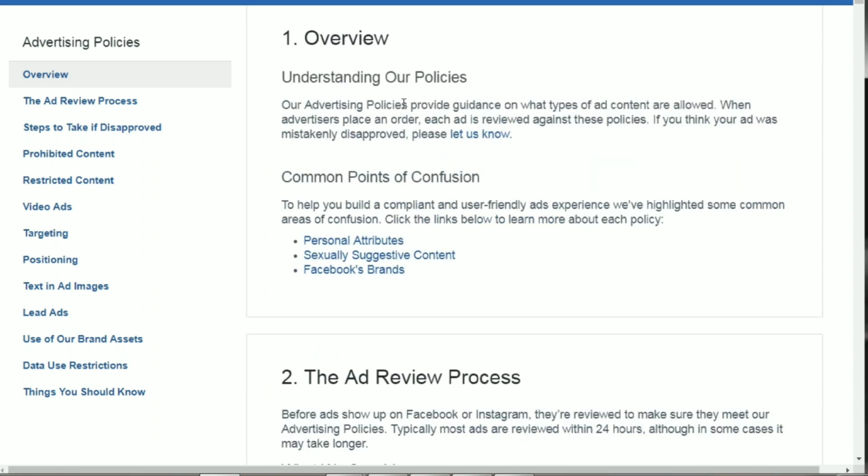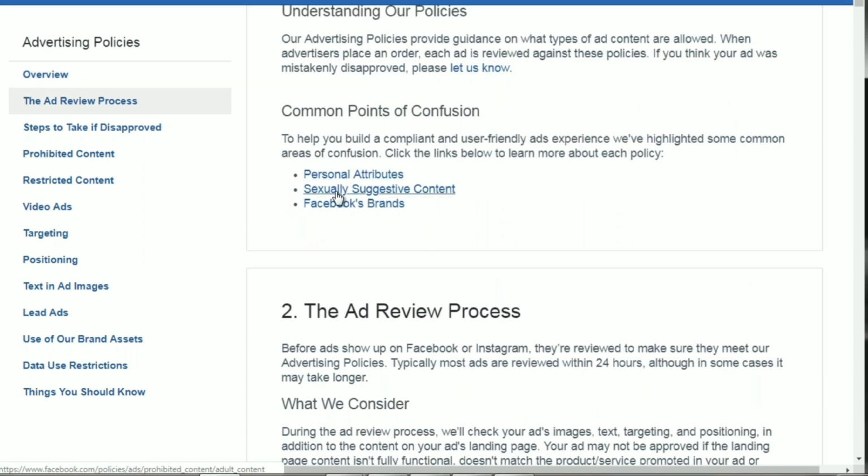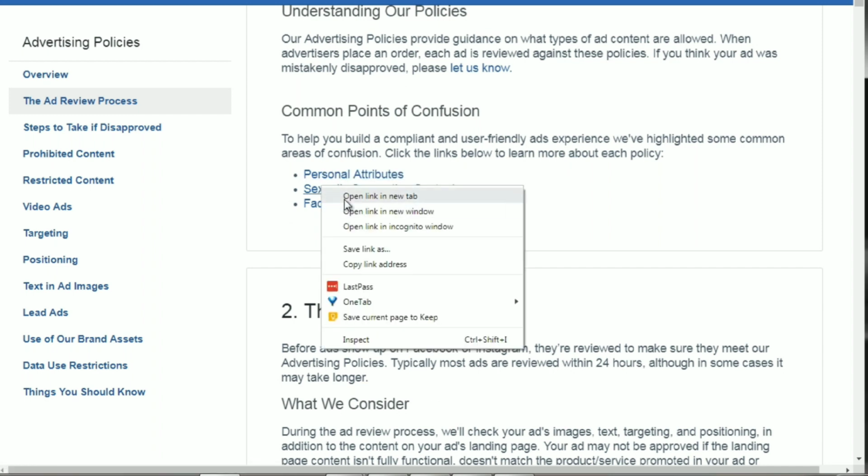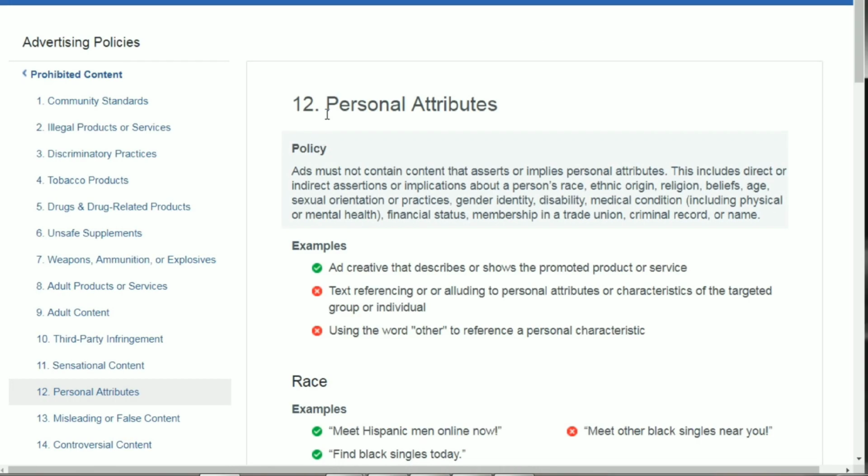So policies, it says our advertising policies, sexually suggestive content, Facebook brands. So what we want to do is open these up in new windows. Okay, so personal attributes. This is big. Basically, Facebook does not like it when you point people out and say, hey, you're this, right?